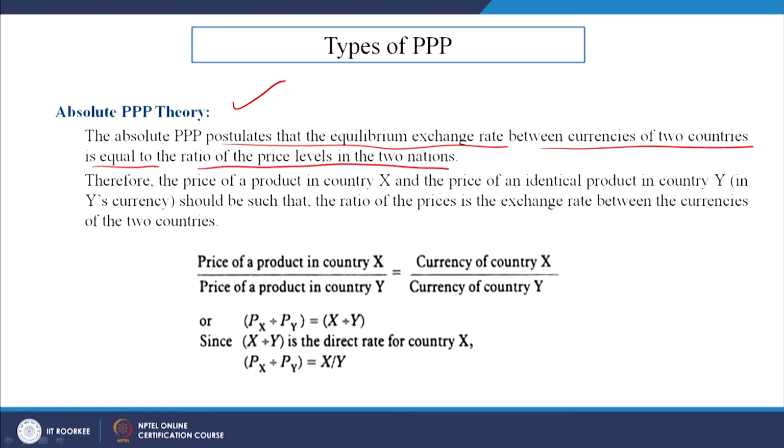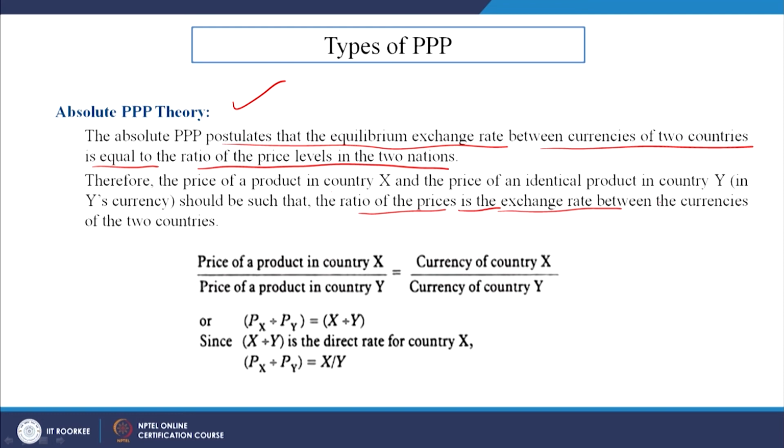We will see what it means. Therefore, the price of a product in country X and the price of an identical product, let us say the bat again, in country Y, in Y's currency, should be such that the ratio of the prices is the exchange rate between the currencies of these two countries.